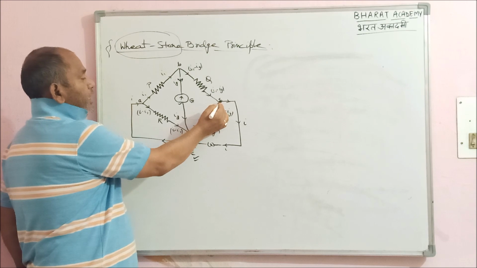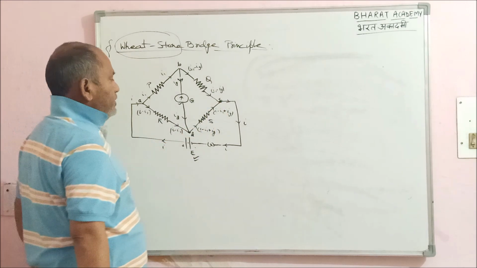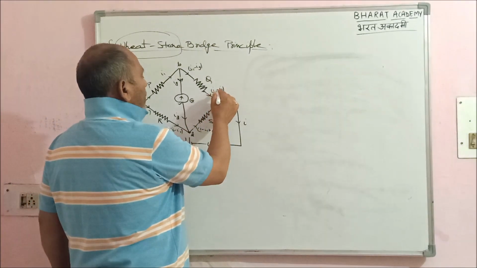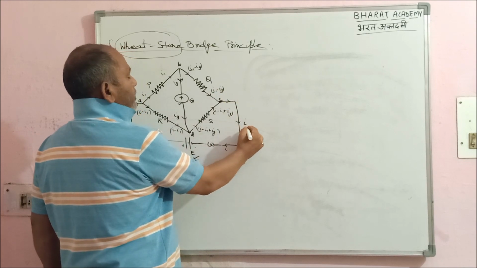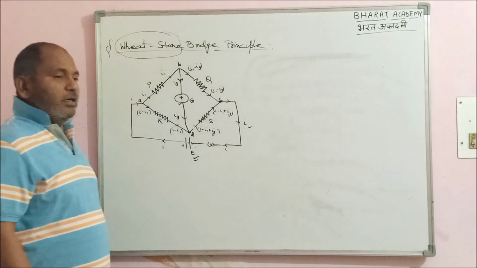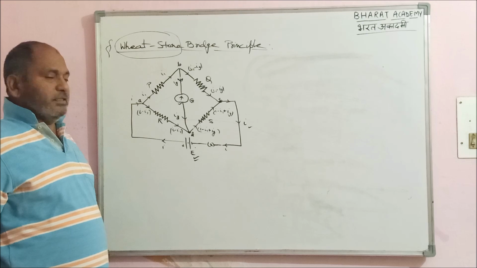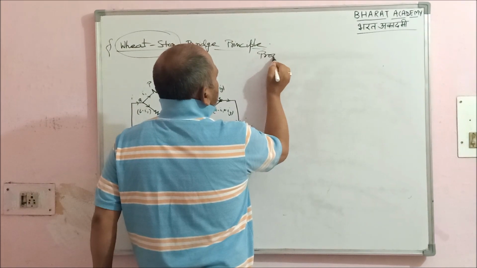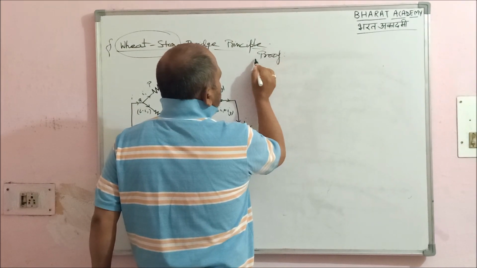And at C again you apply the junction rule, Kirchhoff's law. What will happen? Ig and I1 will all cancel and we will be left with I. Whatever current we have inserted, the same amount of current is coming out. That is the Wheatstone bridge principle.